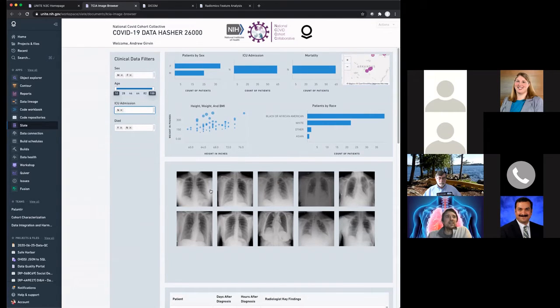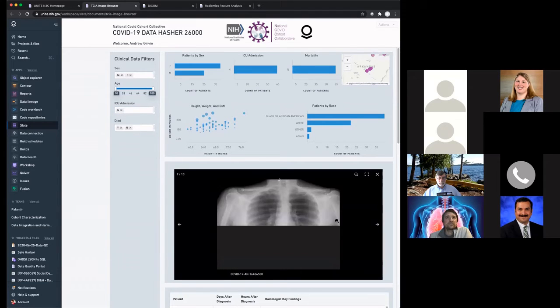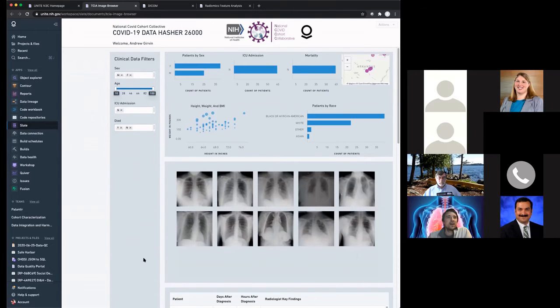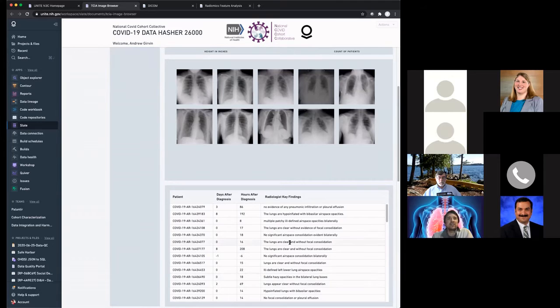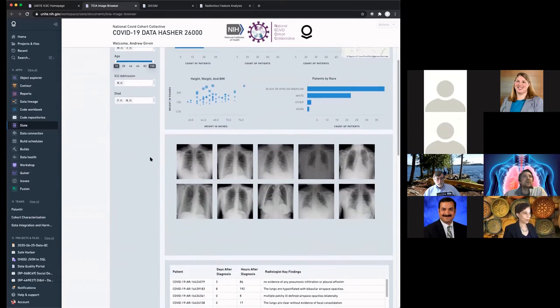So if we actually take a quick look at the patients who were not admitted to the ICU, we can take a deeper look at one of these lung radiographs and see that it is relatively clear. And if we go down and look at the radiologist findings, we see a lot of examples for the different patients. The lungs are clear, the lungs are clear without focal consolidation. Otherwise, the notes are very positive on this group.